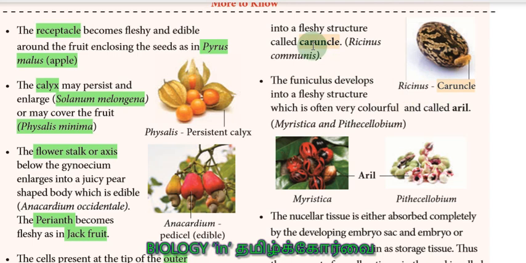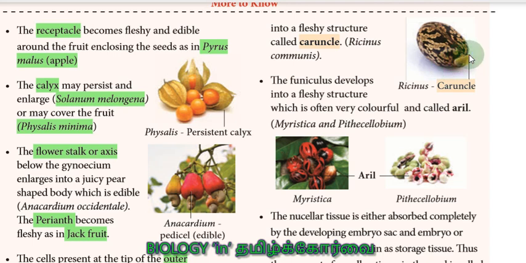It is developing as the caruncle. You can pronounce it as caruncle or caruncle. So this is the fleshy portion, actually developing from the cells of the integument present around the micropyle.